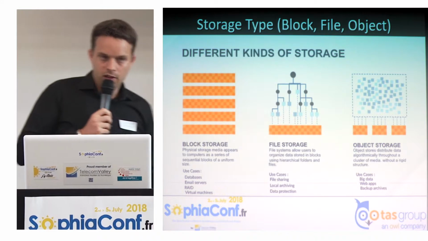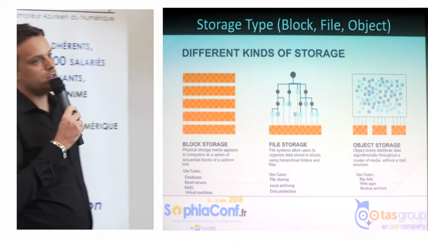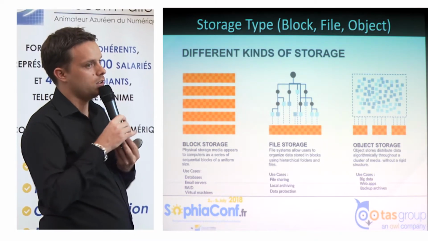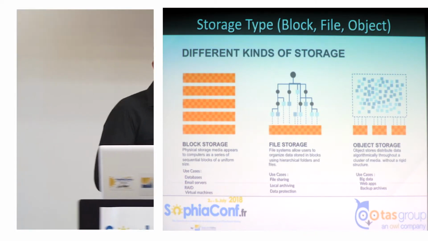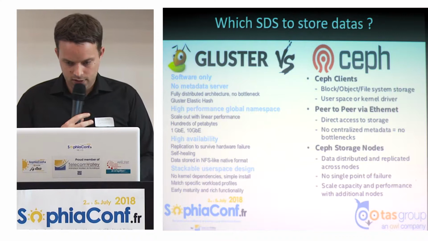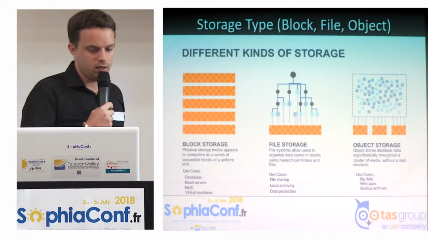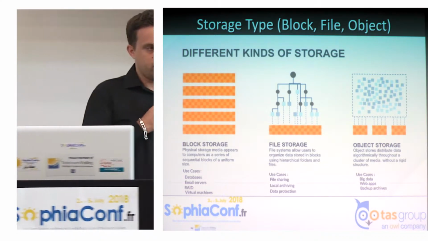So in order to make this available, we need to define the different kinds of storage we can use. There is block storage that can manage the physical disk. It is used for computing.